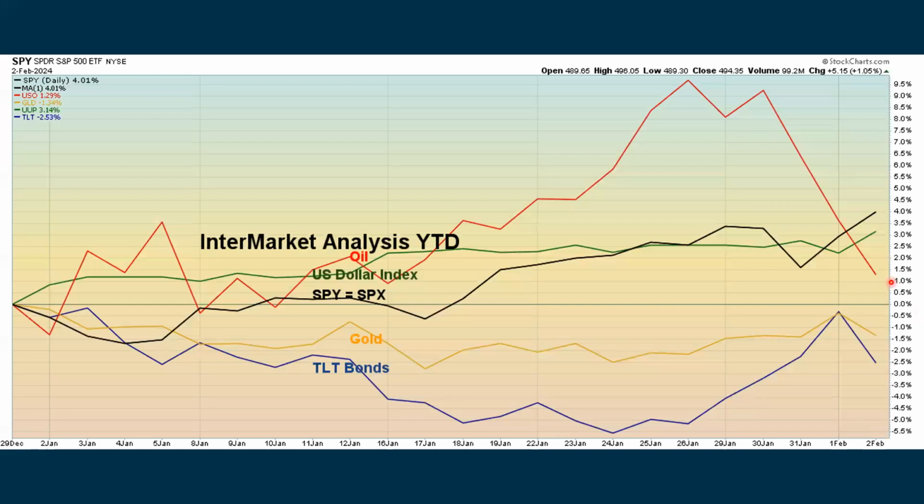Then some relative studies where we did have energy doing the best. Well, it fell.